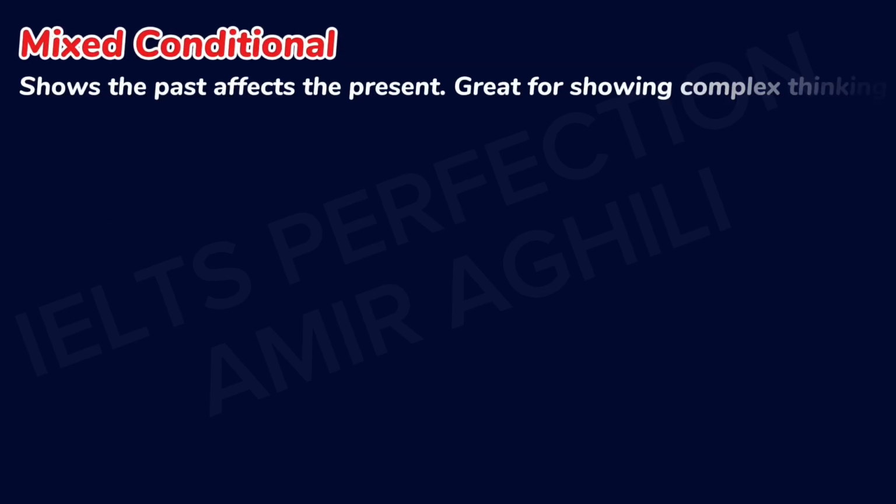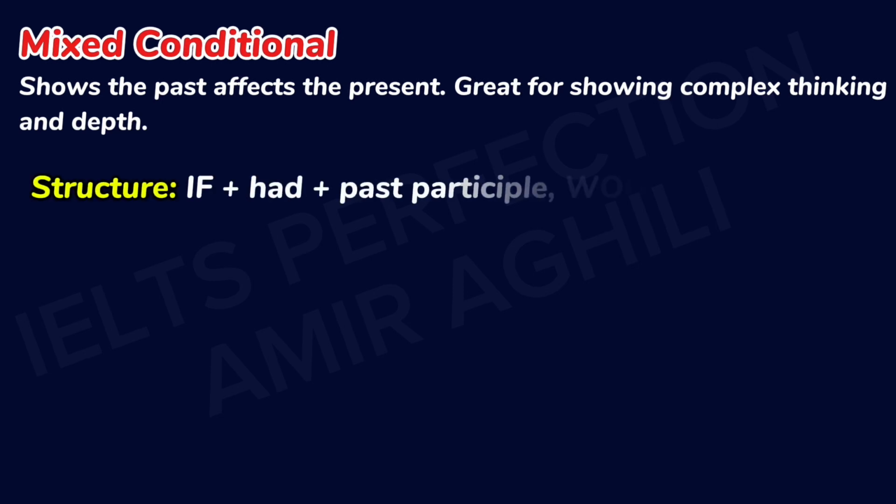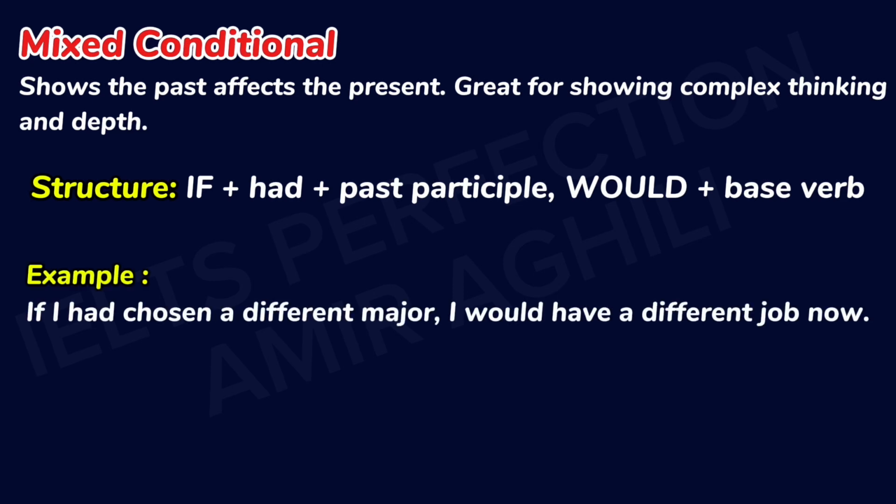Finally, the mixed conditional. This one is a combo. The past affects the present. Great for showing complex thinking in depth. The structure is if plus had plus past participle for the first part and would plus base verb for the second part. Let's see an example. If I had chosen a different major, I would have a different job now.